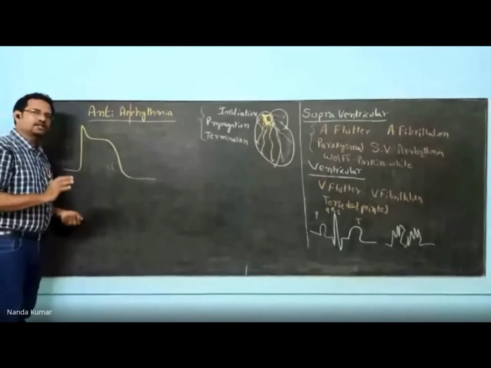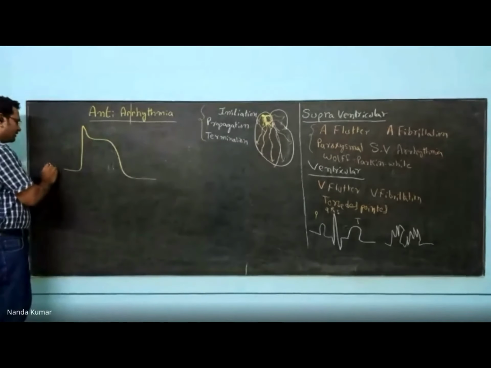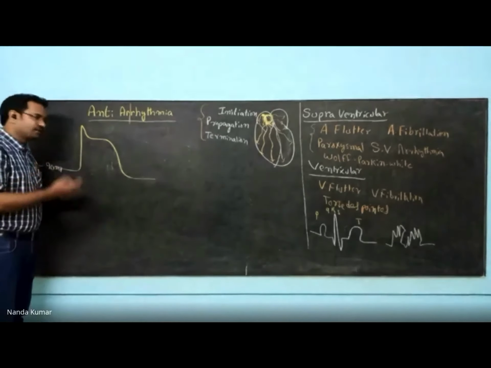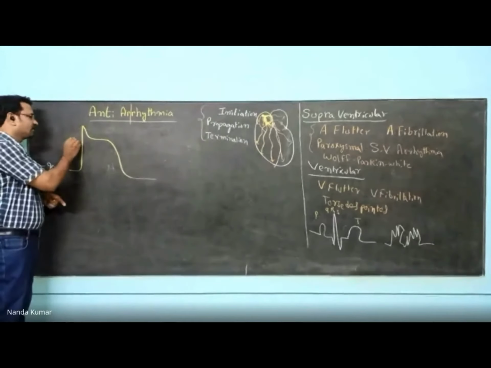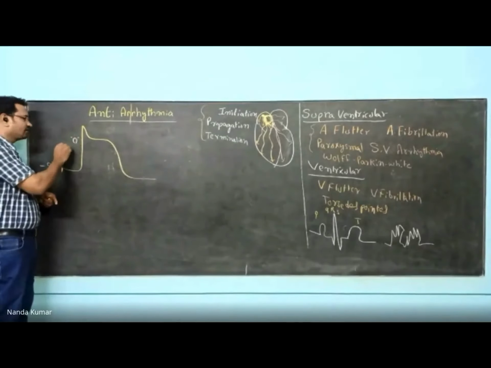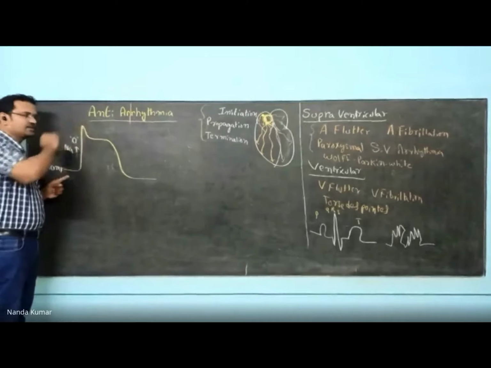During the cardiac action potential, this is what happens. The resting membrane potential is minus 90 millivolts in cardiac cells. When the sodium channel opens, suddenly the potential rises. This is phase zero. What happens in phase zero? Sodium entry occurs. Sodium gets inside the cell, and because of that, the potential rises.